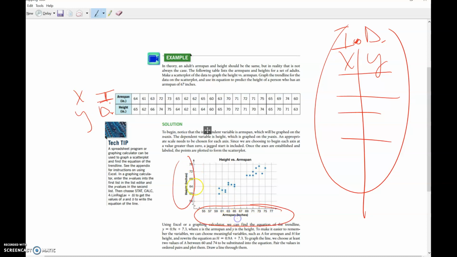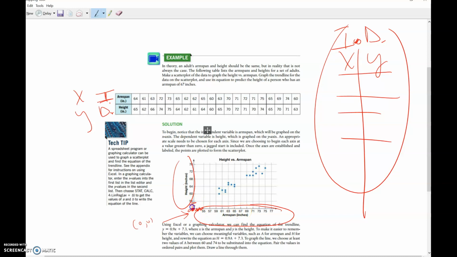Now remember, labels, title, go by consistent units. Since our smallest number here is in the 50s, they did the little zigzag thing starting at 0, because this has to be 0, 0. There is no choice on that one. So then just skip a bunch and start with 55, and then they chose to go by 2. If I was going by 2s, I'd probably start 54, 56, 58. That just seems to make more sense to me than odd numbers, but you can do what you want there.